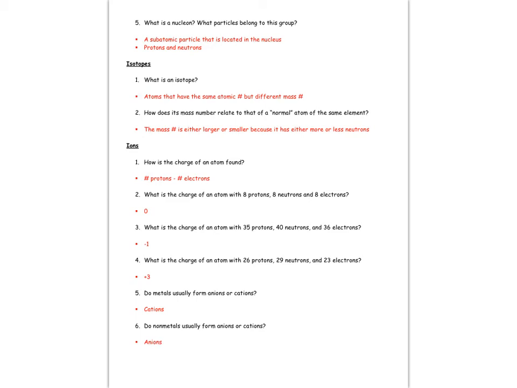Do metals normally form anions or cations? They form cations, which are positively charged ions. So for number 4, that particular atom would form a cation. Do nonmetals usually form anions or cations? And it's anions. Number 3, with a -1 charge, would be considered an anion because it's a negative charge.